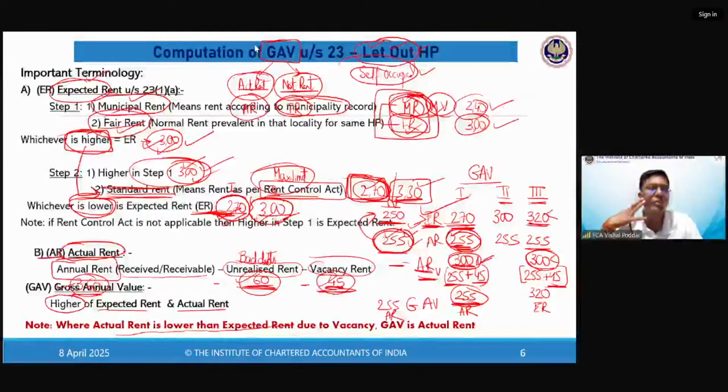Soumya beta, the note which is mentioned below, this is what I am trying to explain with these examples. Because the language of law is slightly tricky. I will explain the language also, but let us first understand it with practical case scenarios because understanding the theory with practical is more easy. So I'm first going by the practical. Then I will come to the language also, Soumya. Fine.